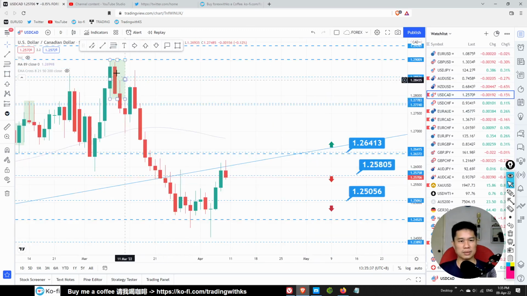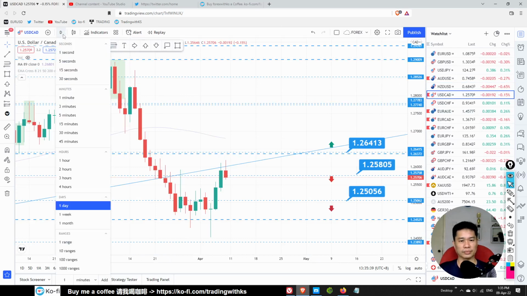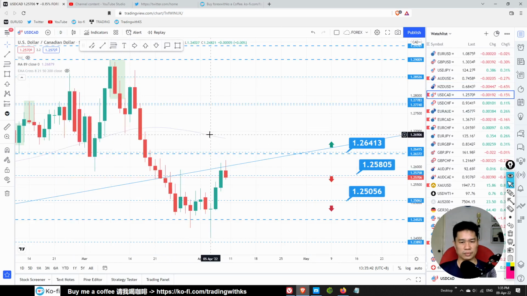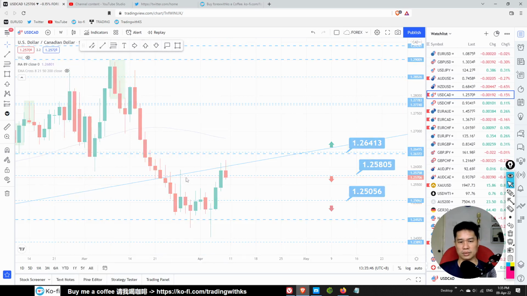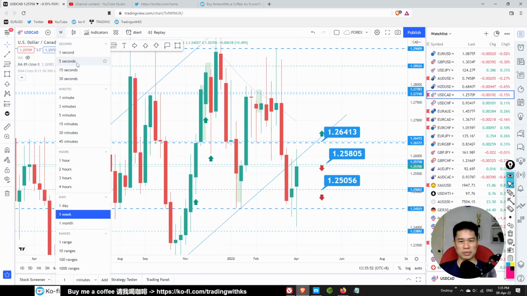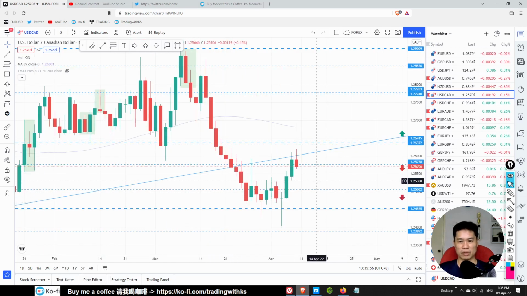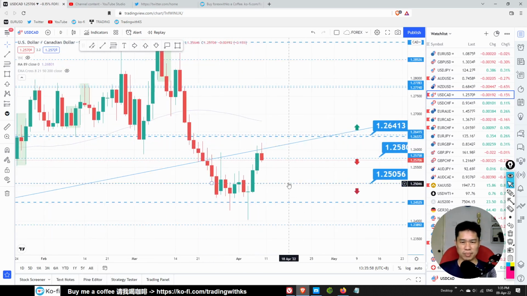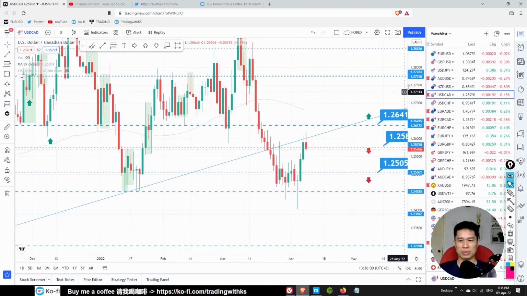Okay, USDCAD. Look at the weekly. USDCAD looks slightly bullish, but it's not very bullish. So there is a possible sell trade over here. You want to go for a sell.